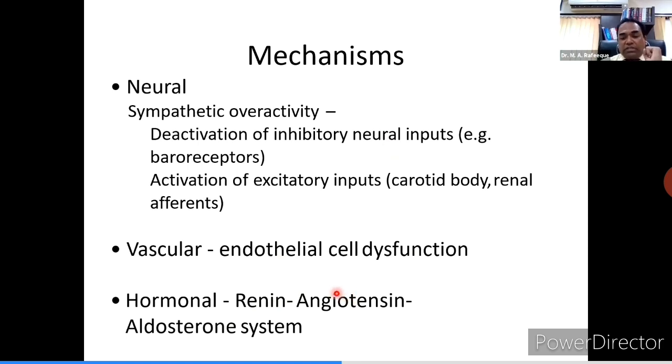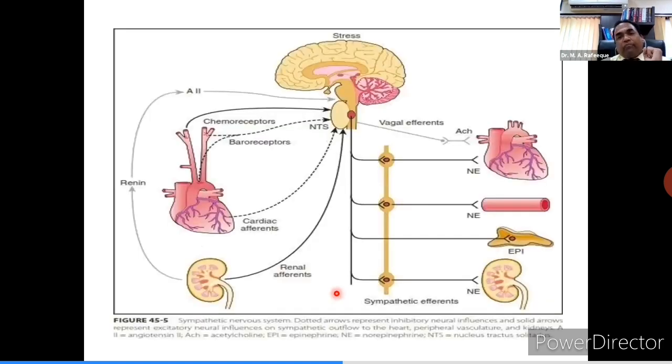renin-angiotensin aldosterone system. Coming down to the very beautiful slide showing central nervous system, dotted lines represent inhibitory neuronal influences, whereas the solid lines represent excitatory neural influences on the sympathetic outflow to the heart, peripheral vasculature, and kidneys.